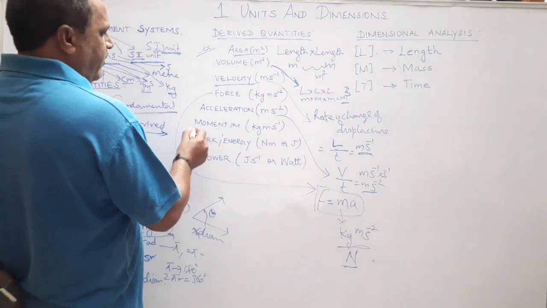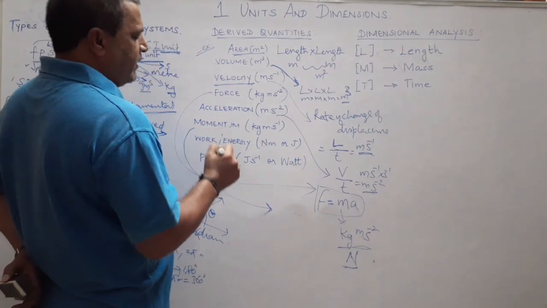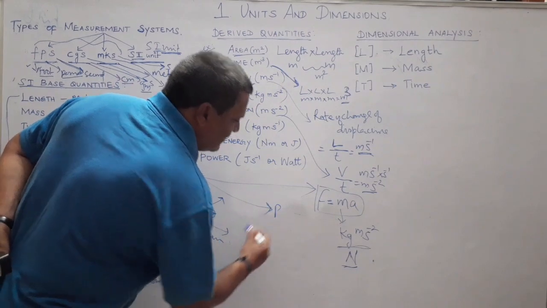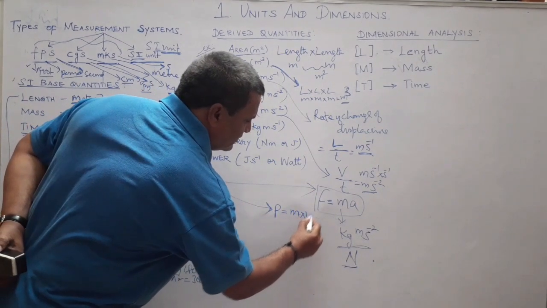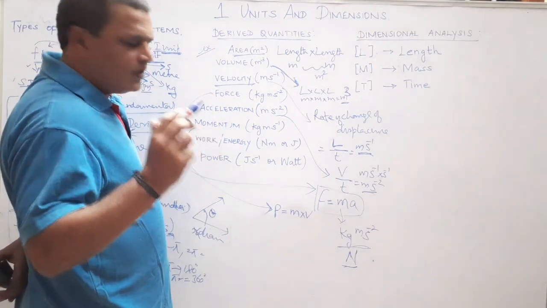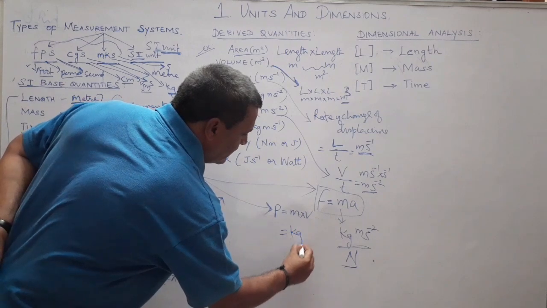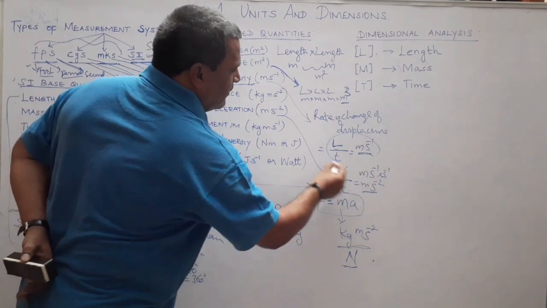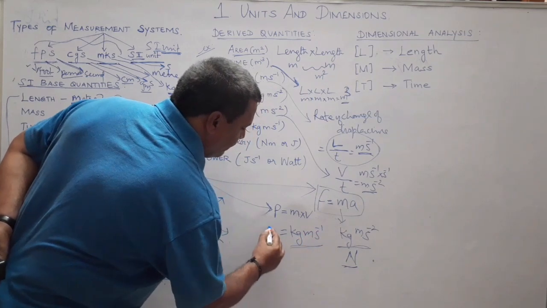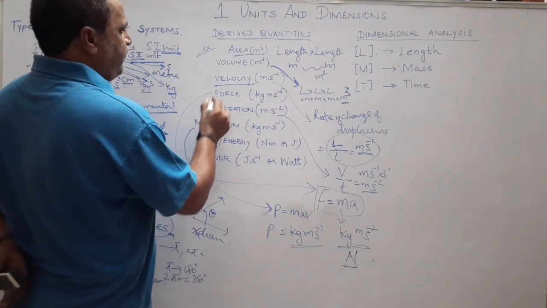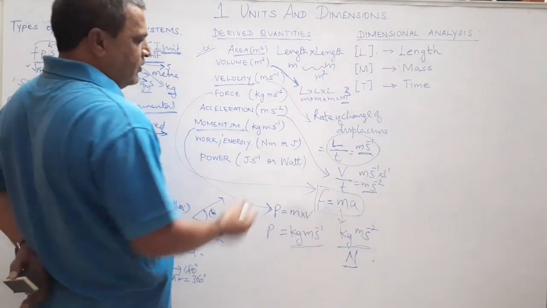Then we will go for another example, momentum. Momentum is a derived physical quantity. What is momentum? Momentum, symbol P, is the product of mass and velocity. Mass is measured in kilogram. Velocity we already derived, which is meter second inverse. So the unit of momentum is kilogram meter second inverse.